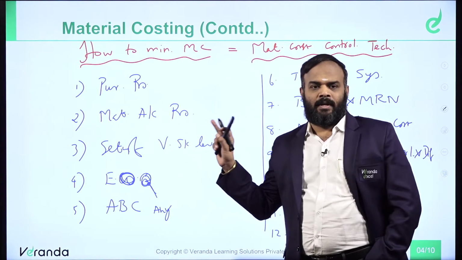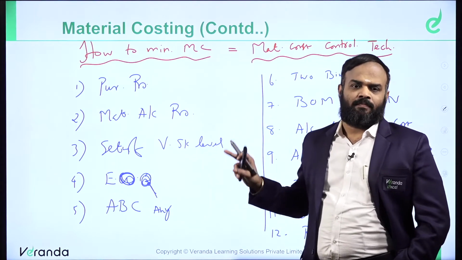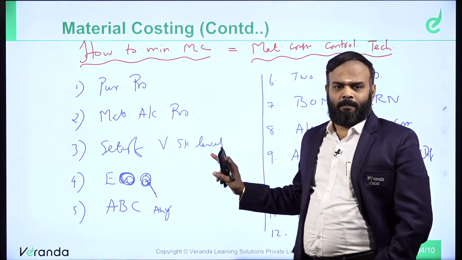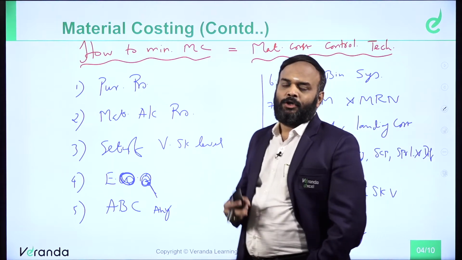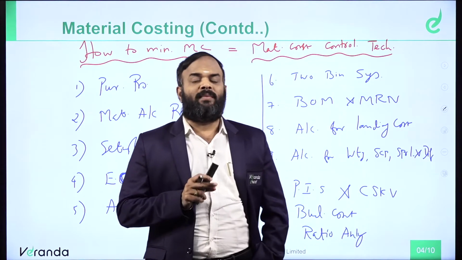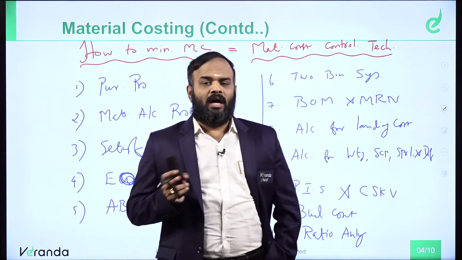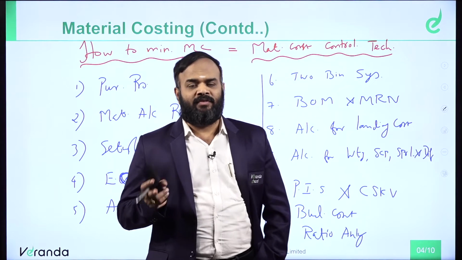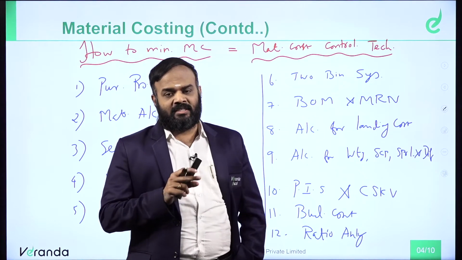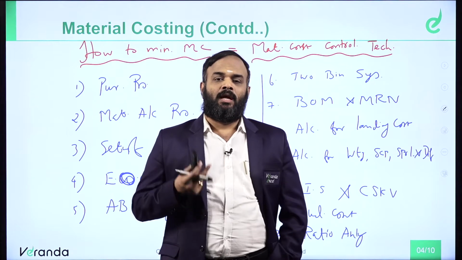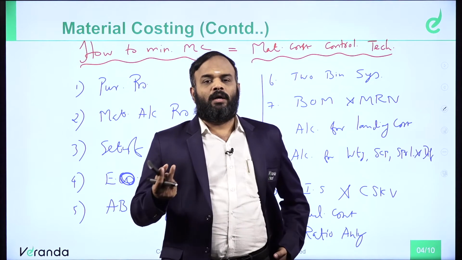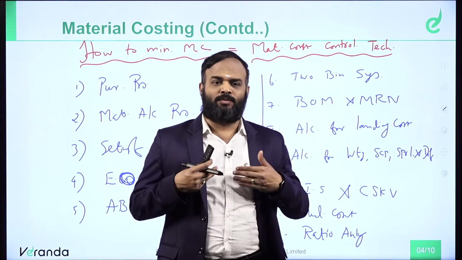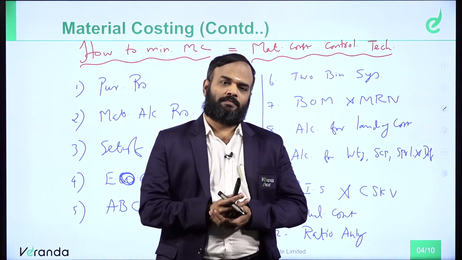Purchase procedure, material accounting procedure, setting of various stock levels, economic ordering quantity, ABC analysis, two-bin system, bill of material and material requisition note, accounting for landing cost, accounting for waste, scrap, spoilage and defective, perpetual inventory system and continuous stock verification, budgetary control and what? Ratio analysis. These are all the various techniques to minimize the cost. Our object is minimization of cost.